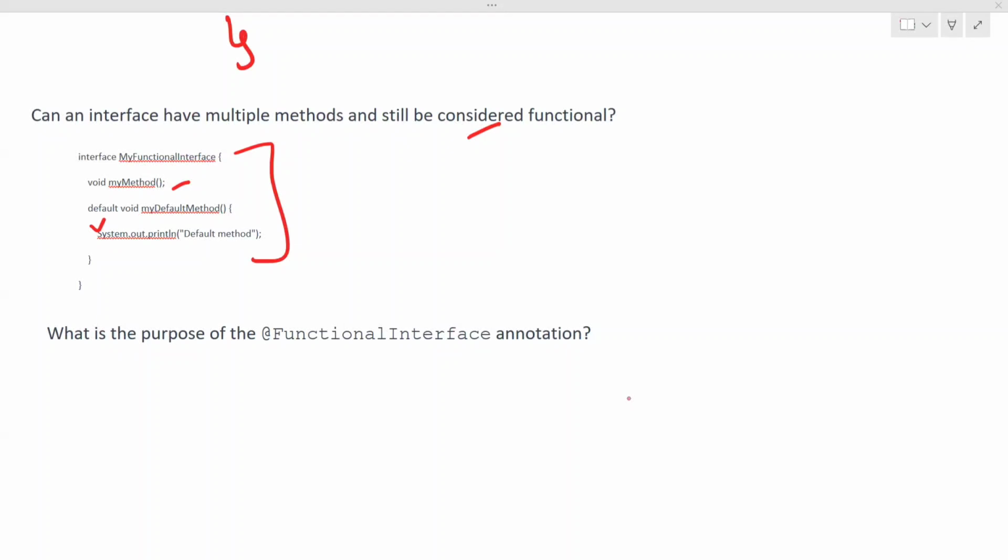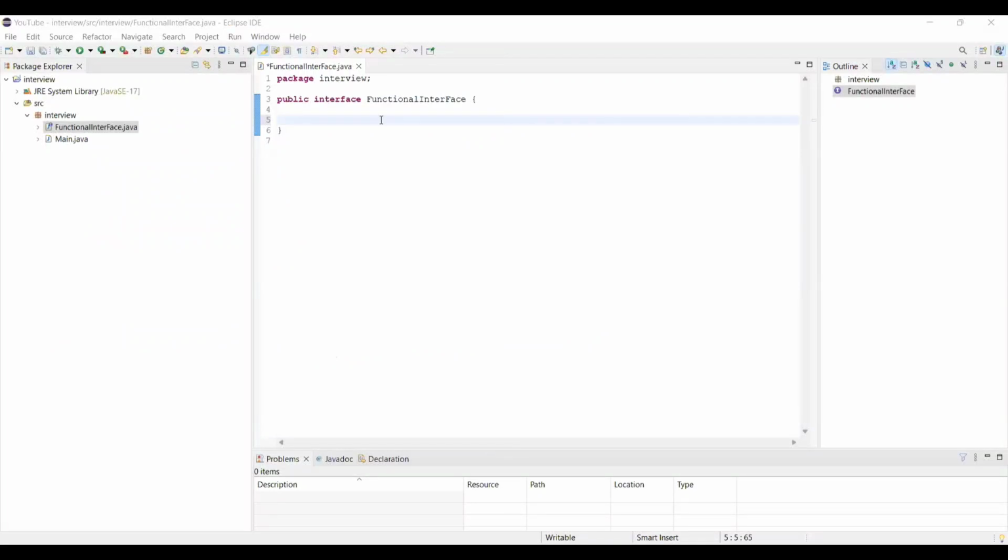what we can do is add this annotation, right? Let me show you also, so that you can get a better understanding. I hope my screen is visible here. So let's say I have added one method, void display, right? And if you want, you can add further default methods or static methods as well. It won't affect this; this interface will remain a functional interface itself.